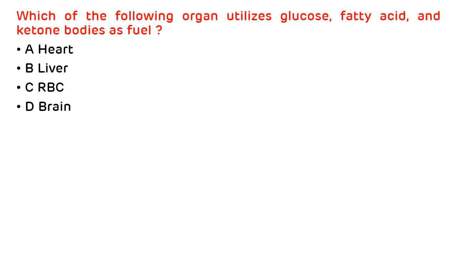Now let's see a few multiple choice questions. Which of the following organs utilizes glucose, fatty acid and ketone bodies as a fuel? The options are A heart, B liver, C RBC and D brain. This one is a tricky question. As we have already seen, liver cannot utilize ketone bodies because it doesn't have the coenzyme A transferase or thiophorase enzyme. RBC exclusively utilize glucose. Brain cannot utilize fatty acid. So the correct answer is heart. Heart can utilize glucose, fatty acid and ketone bodies.